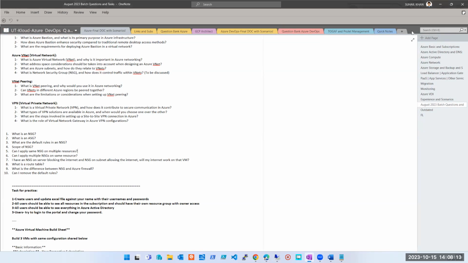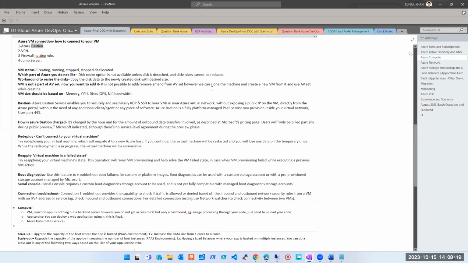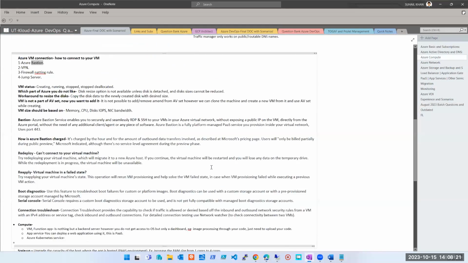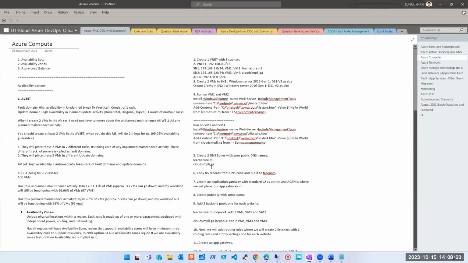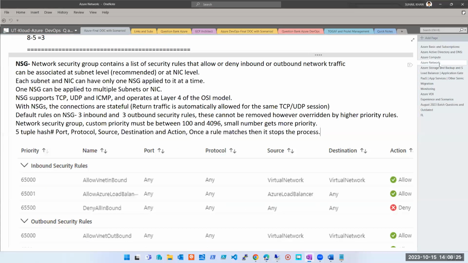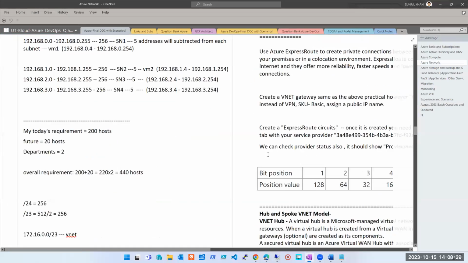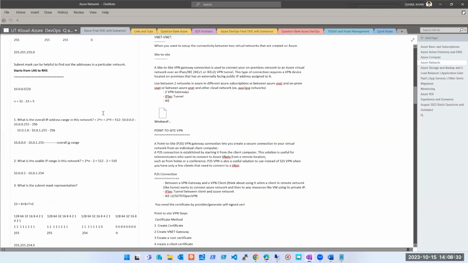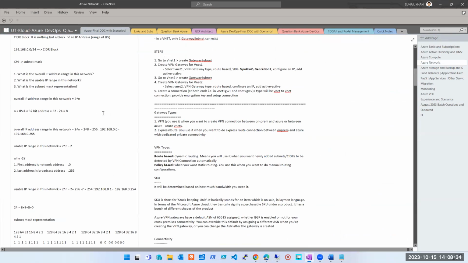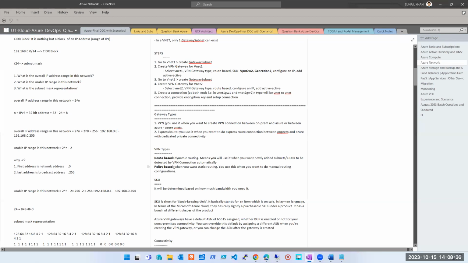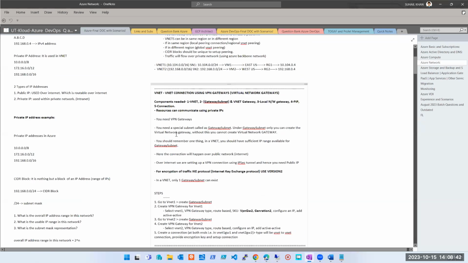Whatever we have discussed yesterday, I'll quickly revise it for you guys and we'll get started with the practical. We have completed our Azure Compute section in detail: technical, theory, interview questions, everything. We started with Azure Network. Heavy topics in Azure Network we have already covered. For example, VNet peering and VPN. I already shared the interview questions with you guys. What could be the questions? For example, route based, policy based, components, right?